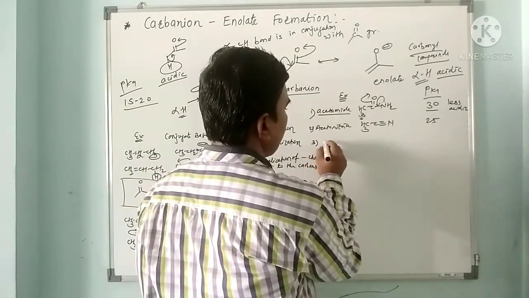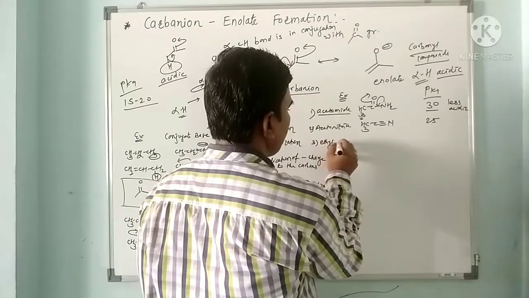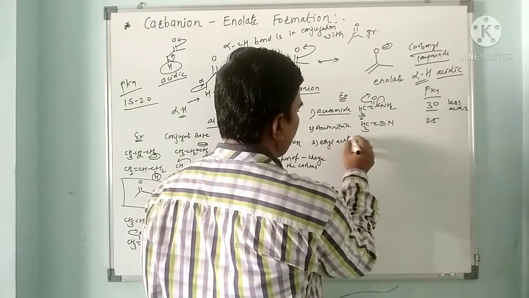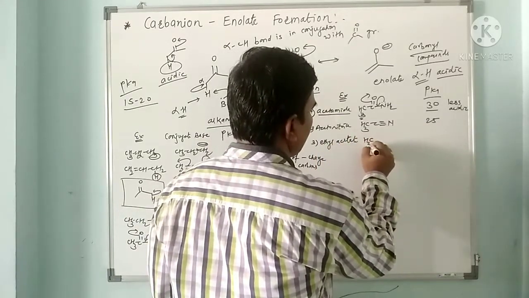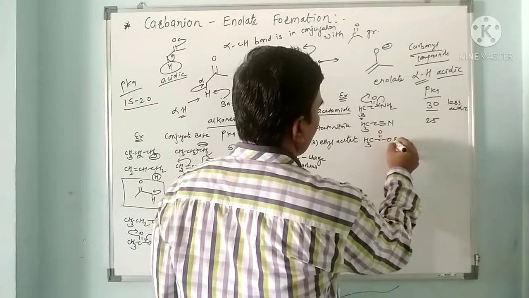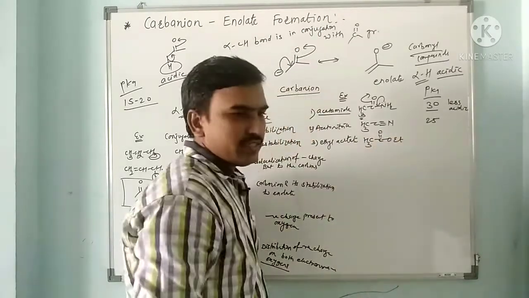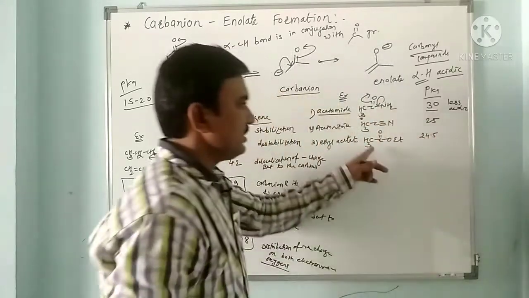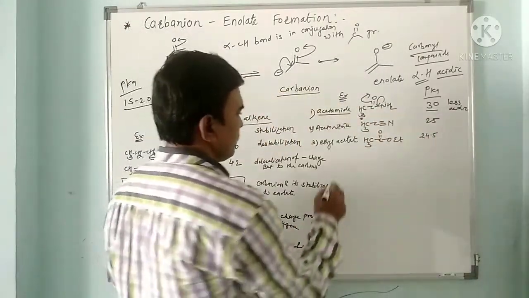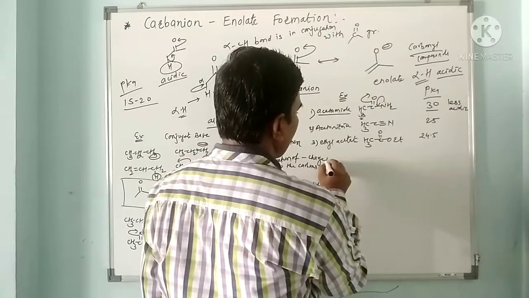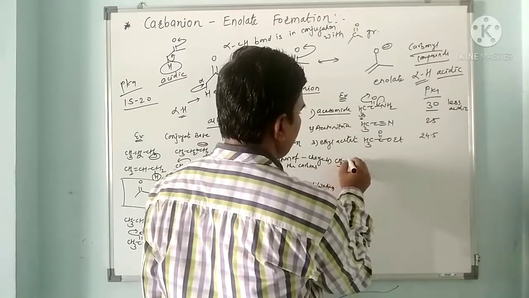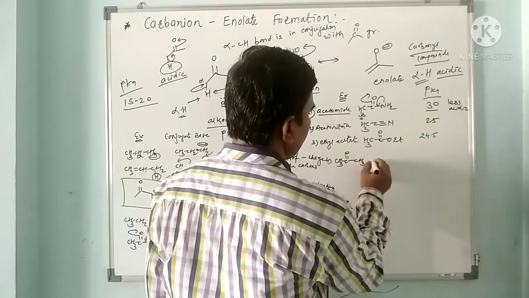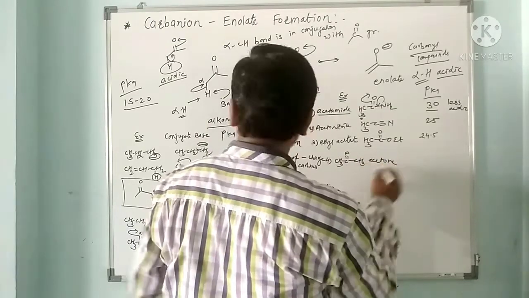If you see the third example, ethyl acetate, CH3COOEt, its pKa is around 24.5, so it is more acidic than the earlier one. If you see the next example, acetone, CH3COCH3, we have discussed acetone.